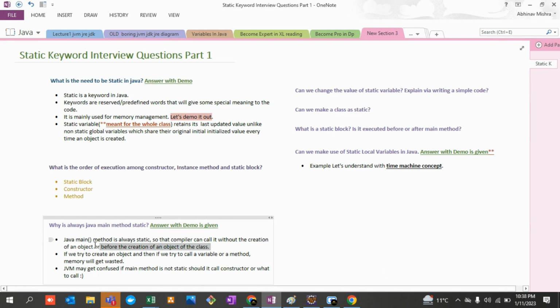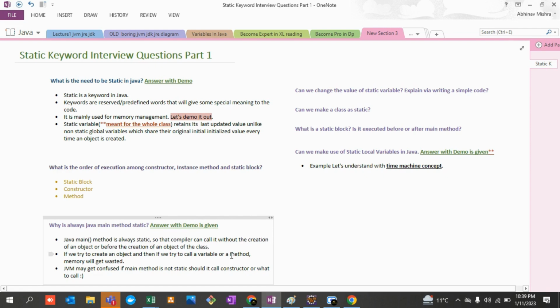So what does it mean by creating an object of a class? Over here, guys, when I was giving you a demo and I created a sixth object, I was creating an object, right? So every time I'm creating an object, some memory is getting utilized in Java, right? If I am creating three objects, if I'm creating six objects, let's say 6 MB of memory is getting utilized, it is getting wasted, right?